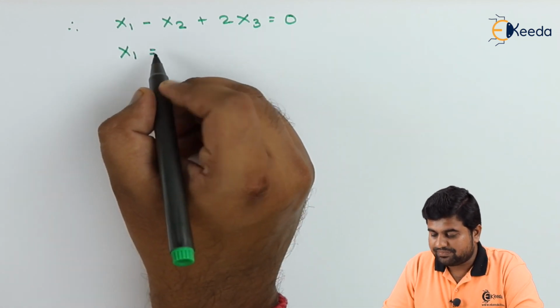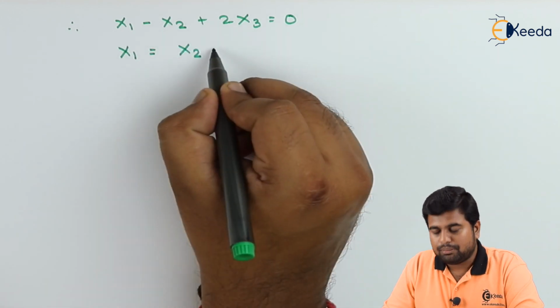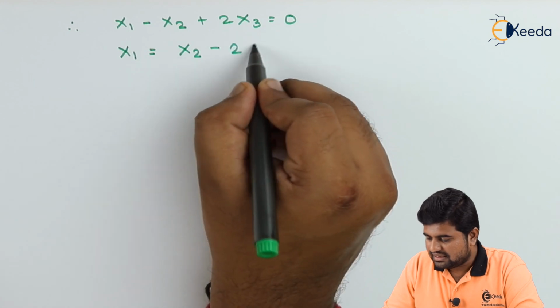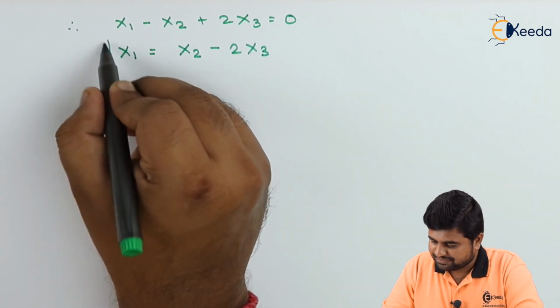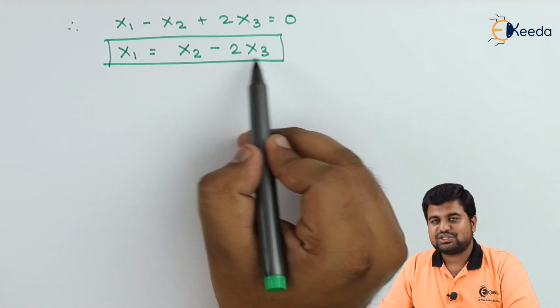Now I am supposed to express this x1 as the linear dependent form of each other, x2 and x3. So this x2 can be taken on the right hand side, so x1 is equal to x2 minus 2x3, and now we have expressed x1 in the form of x2 and x3.